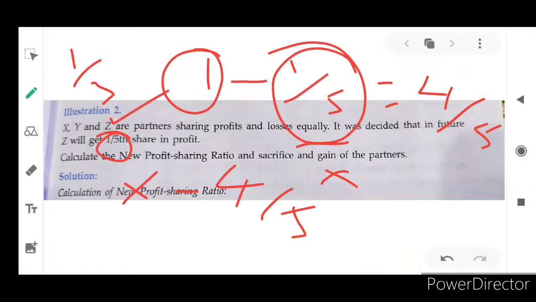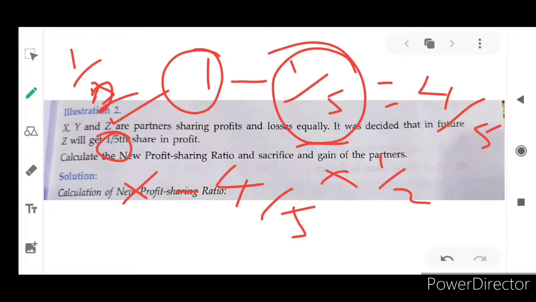So for X it is 4/5 of 1/2, because now equal means 1/2, since only 2 partners are there. Before, with 3 partners, if Z did not accept 1/5, we could execute 1/3, but now Z needs a 1/5th share of profit, so it comes to 1/2 for the remaining 2 partners.